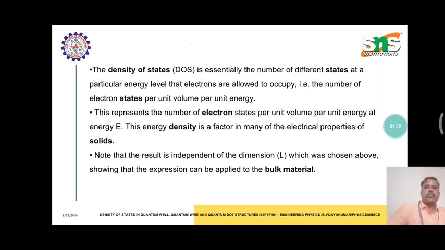So the DOS, that means the density of states, is essentially the number of different states in this particular energy level that electrons are available to occupy. That is the number of electron states per unit volume per unit energy. So the number of electron states per unit volume per unit energy at the energy E is called the density of energy states, and it is the basis of the electrical properties of solids. So the result is independent of the dimension chosen above, as we already discussed.